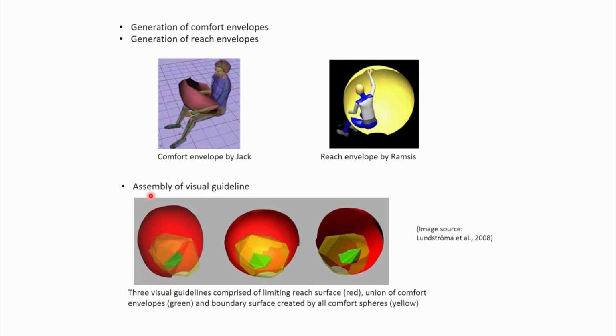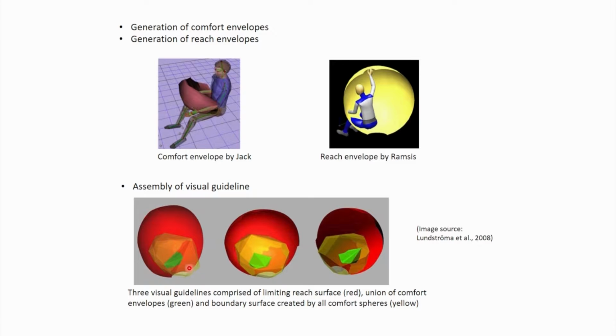And next, they went for assembly of visual guidelines. So, from this image we can see 3 color codings. Red is for the limiting reach surface. Then yellow is all comfort spheres.